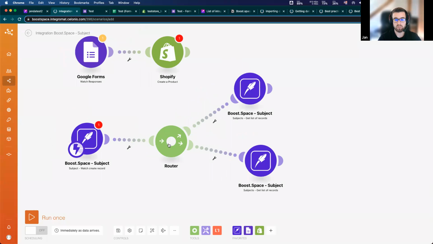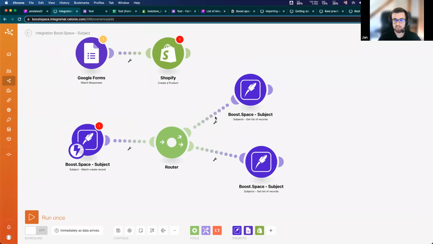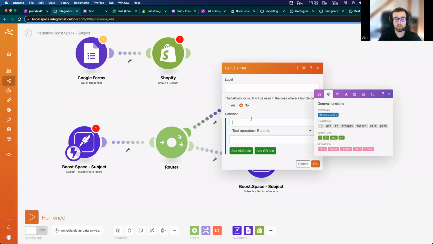And I mentioned before filters. There are rows between the modules, and you can set up your own condition, what should happen, and what data should go to another module.